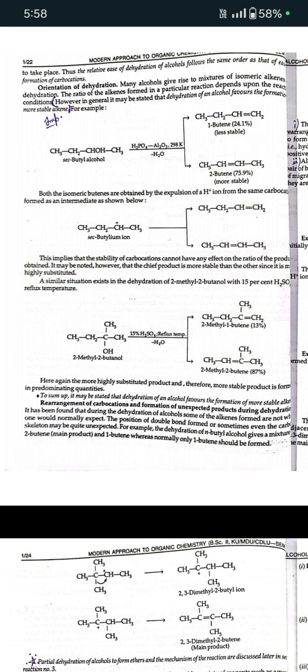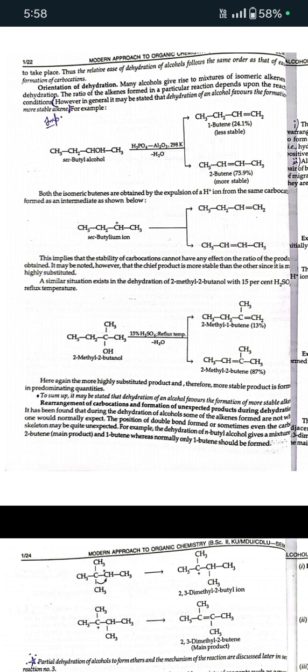Both the isomeric butanes are obtained by the expulsion of H+ ion from the same carbocation formed as an intermediate. Next is rearrangement of carbocation and formation of unexpected products during dehydration. It has been found that during the dehydration of alcohol, some of the alkenes formed are not what one would normally expect. The position of the double bond formed, and sometimes even the skeleton, may be quite unexpected.